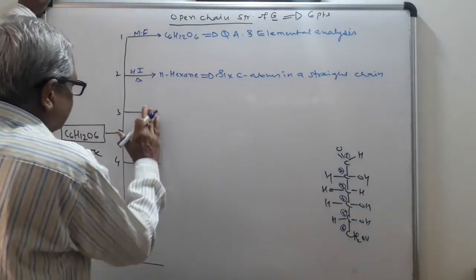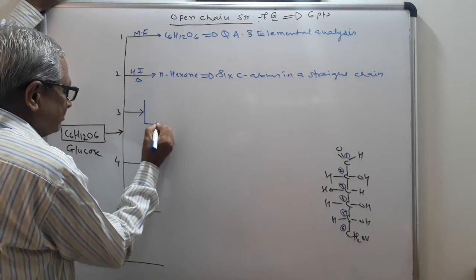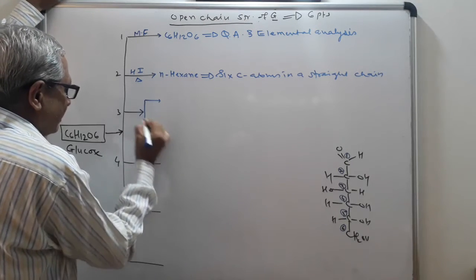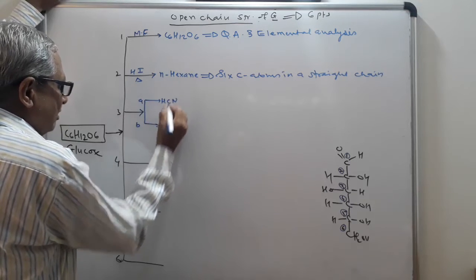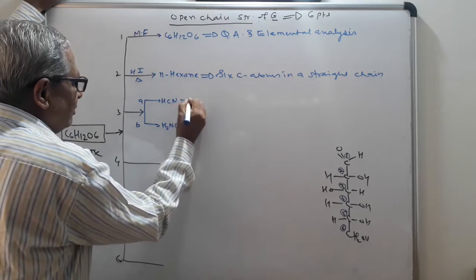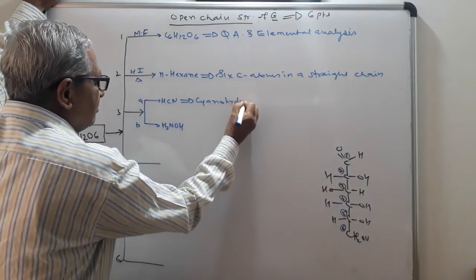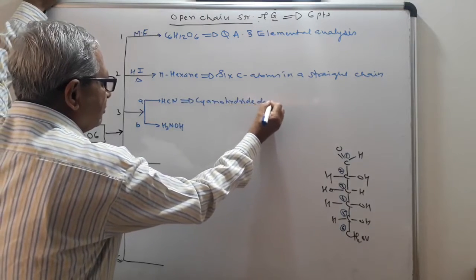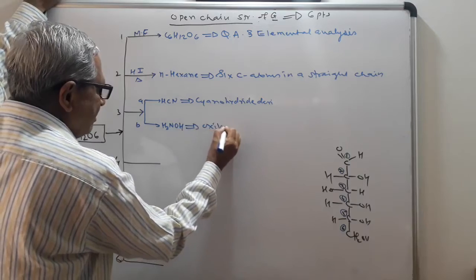Then question number 3. When glucose is treated with, I will make here the two parts, A and B, HCN and hydroxylamine, NH2OH. It gives cyanohydrin derivative. It gives oxime.